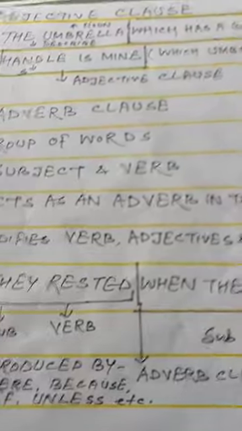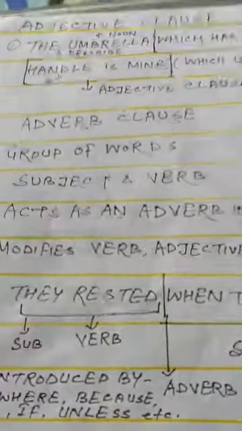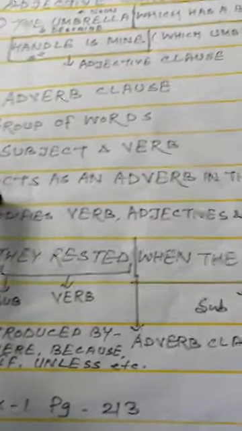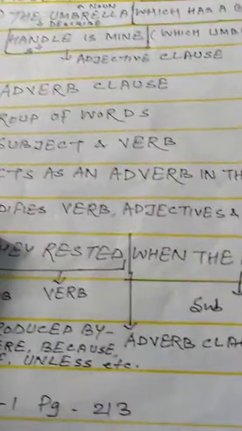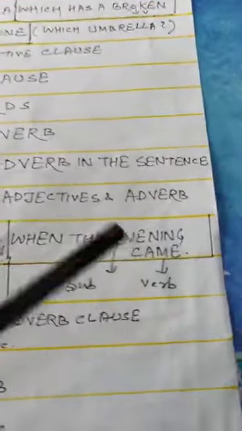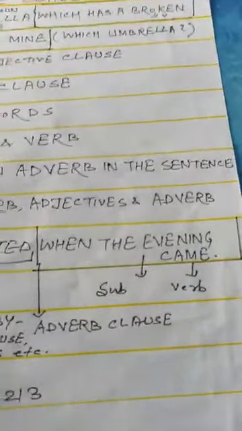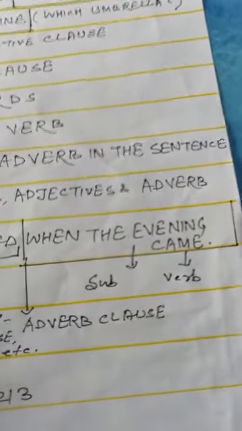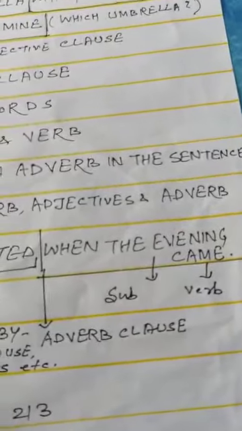Now comes the adverb clause. Same as noun and adjective clauses, it is a group of words with a subject-verb combination, but here it acts like an adverb. You know what an adverb is? An adverb modifies a verb, adjective and adverb. So here it is modifying what? See the example: they rested when the evening came. When did they rest?